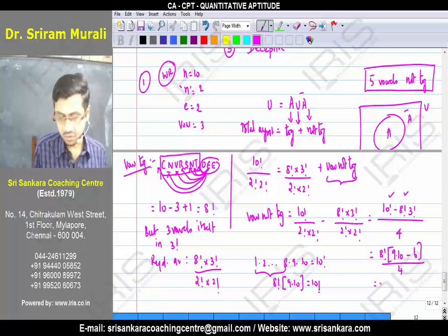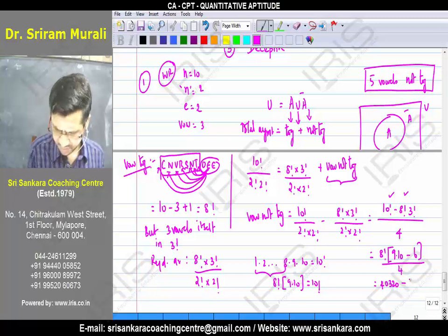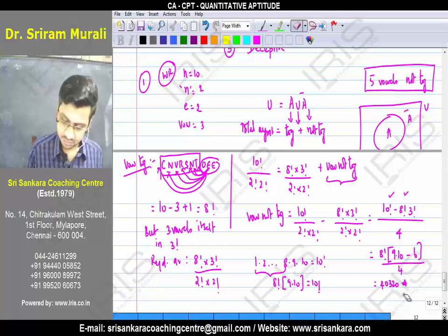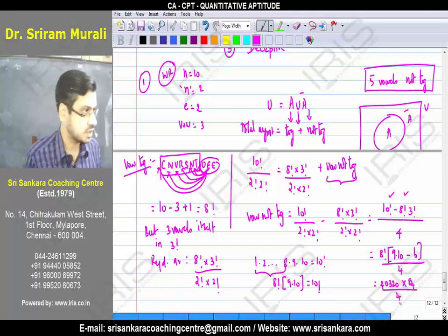So what is 8 factorial? 40320. Into 84, divided by 4. If you take the product, you will get the answer.